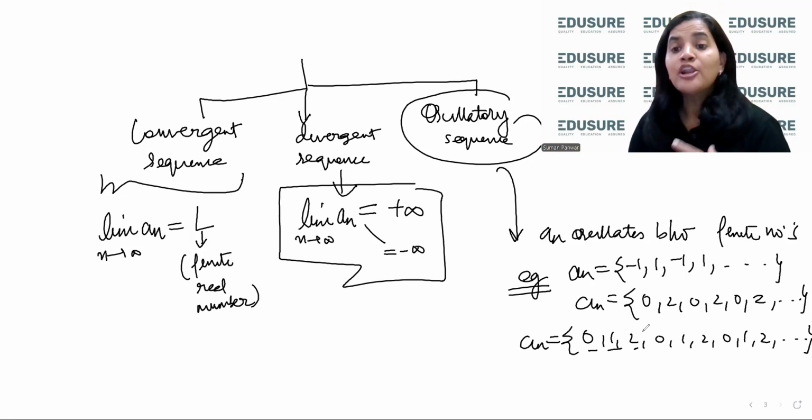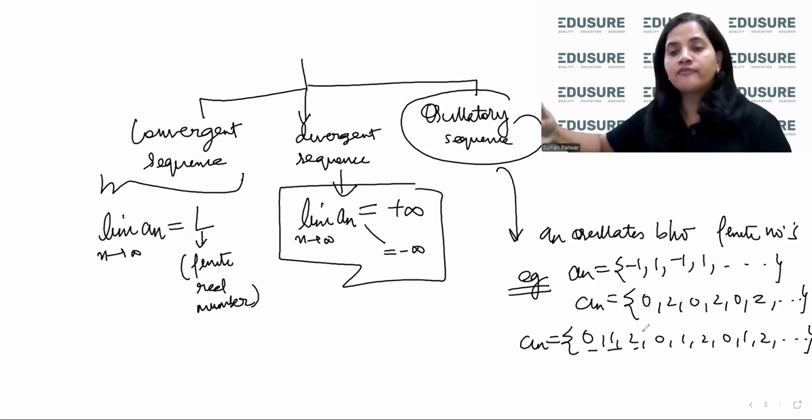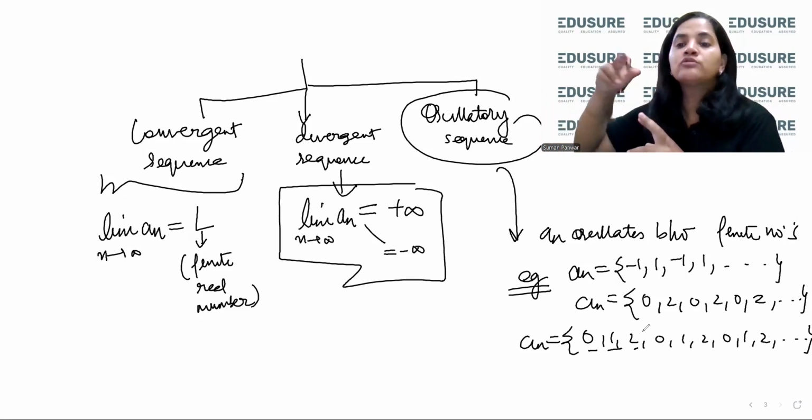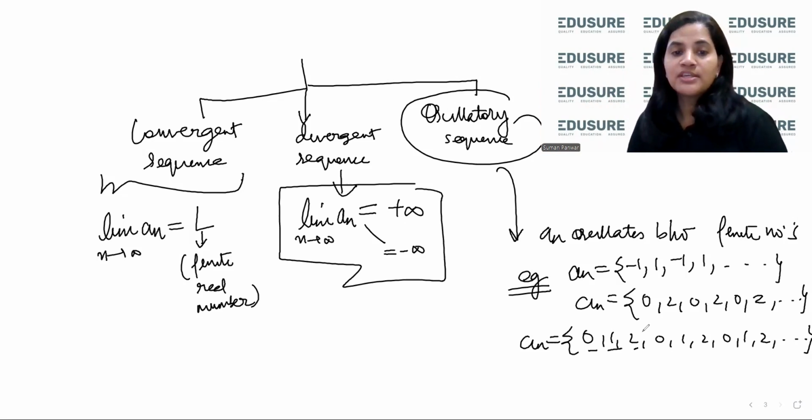And if the sequence is oscillating between a finite number of values. Now, finite values can be 1? No, not 1. If it is 1, it is going to converge. So 2 values, 3 values, 30 values, even 300 values. It might happen that the first 300 values are the same, then they are repeated from 301 to 600 and so on. That kind of sequence is also an oscillatory sequence. So in terms of limits, there are three types of sequences: convergent sequence, divergent sequence, and oscillatory sequence.